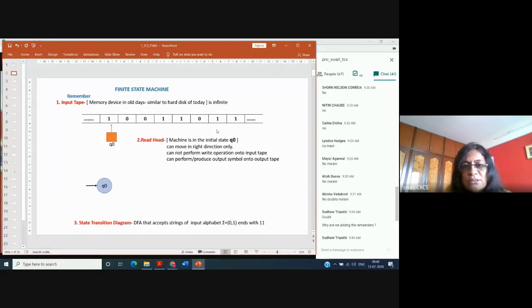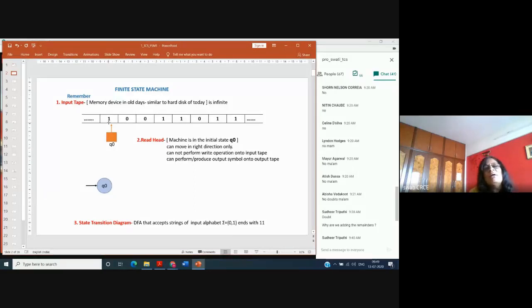Your input is stored onto the tape, and these are the cells. One cell contains one bit of information. So my string is 1 0 0 1 1 0 0 1 1, which is to be processed by my machine. My input is stored onto the input tape, and this is a particular cell. Any doubt in this?